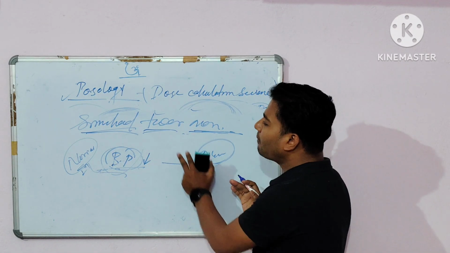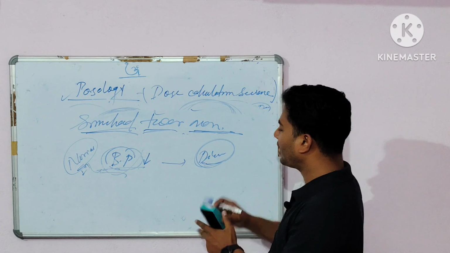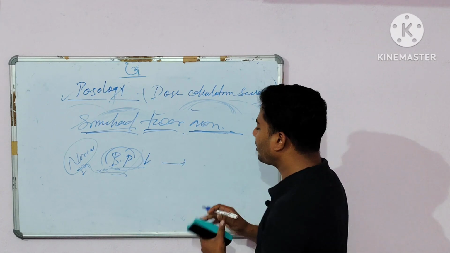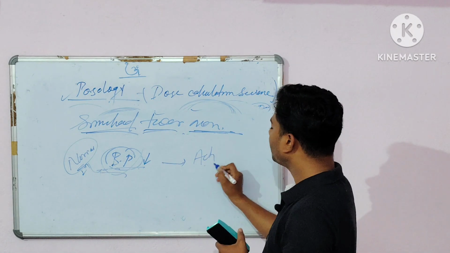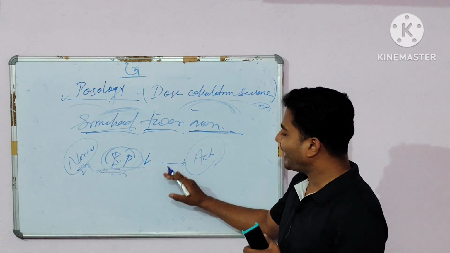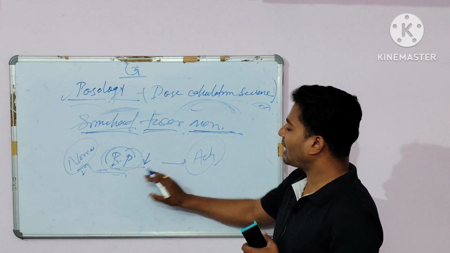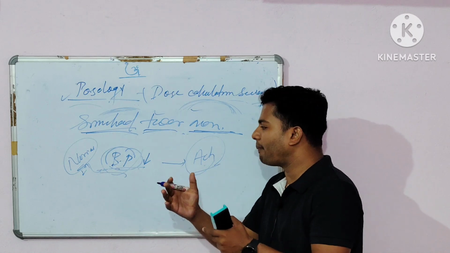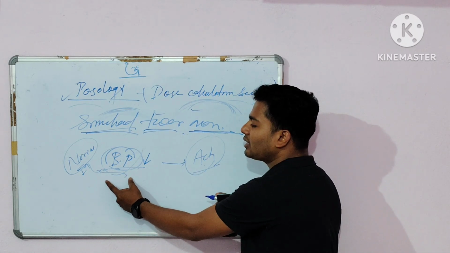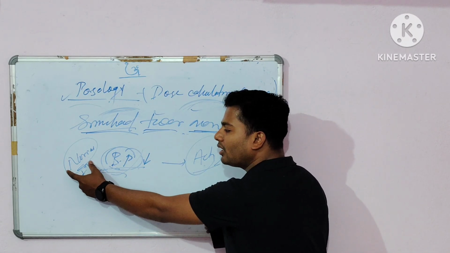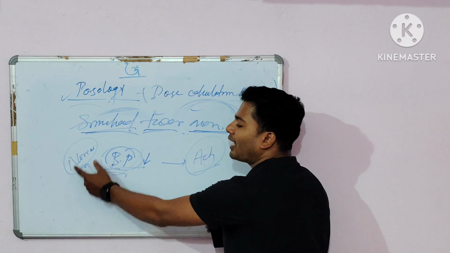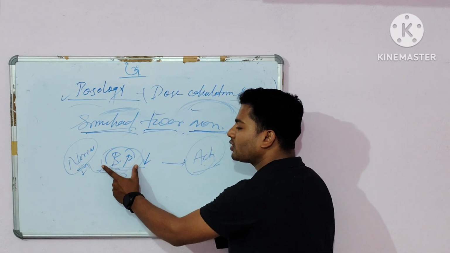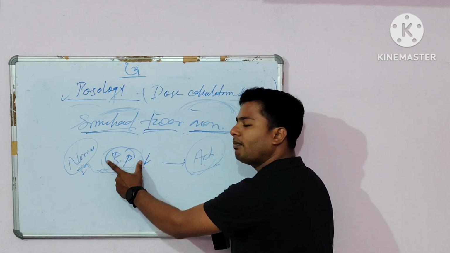But if the physician prescribes acetylcholine to control the urination, what will happen? That patient has already been administered noradrenaline to enhance the blood pressure, because of reduced blood pressure.